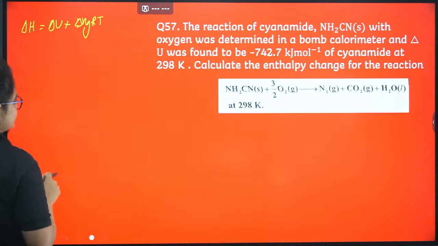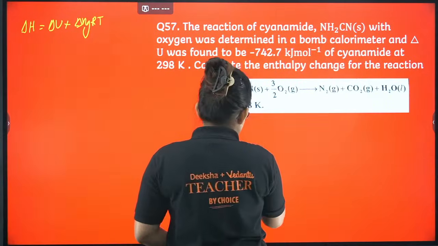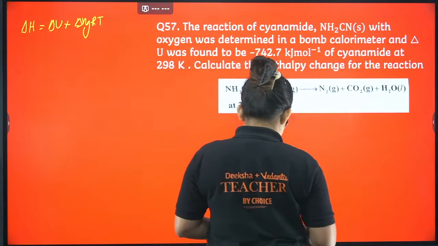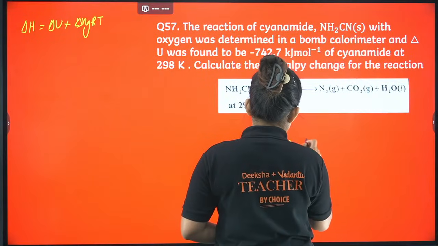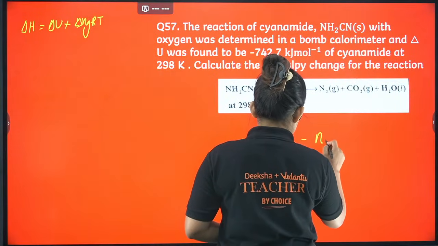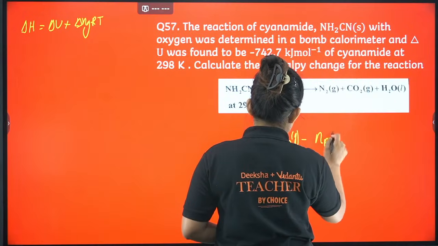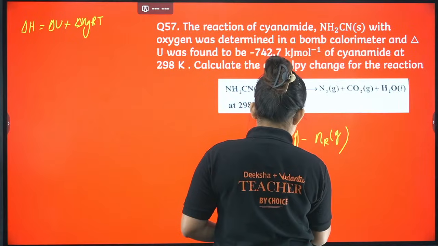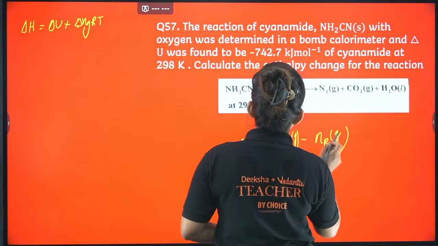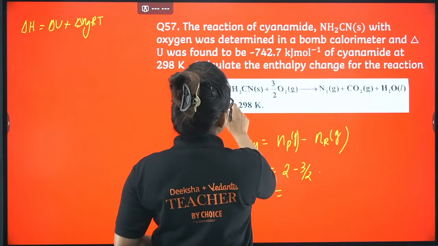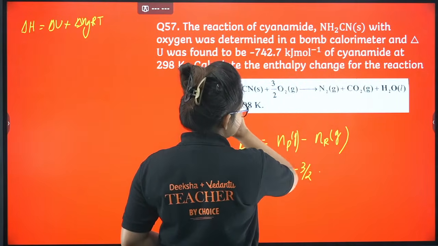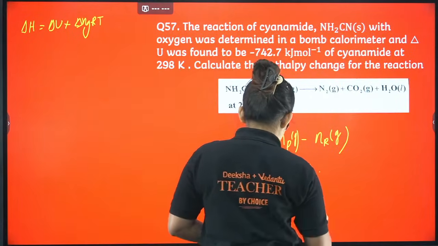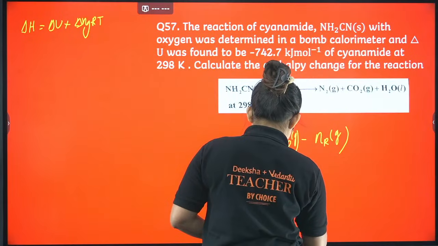Delta ng means product minus reactants, the stoichiometry of gaseous products minus gaseous reactants. So n_P minus n_R, all of them should be gaseous only. So here I have product as 2 minus 3 by 2, right? Because NH2CN we are not taking because it is solid, and H2O we are also not taking because that is liquid.